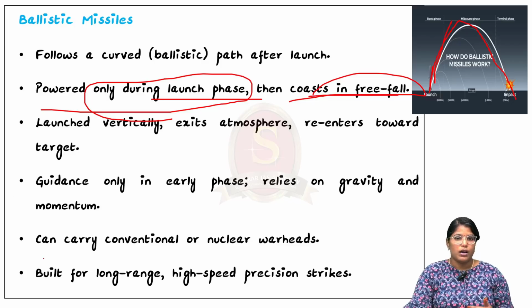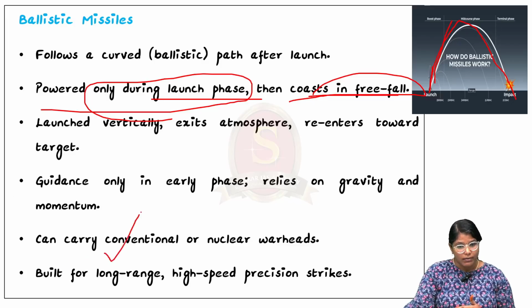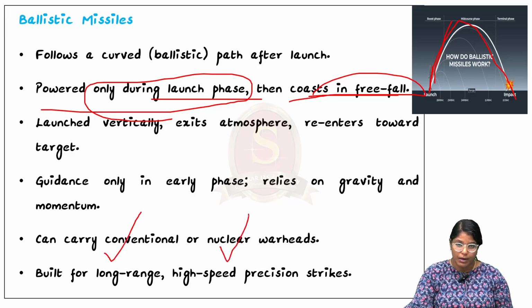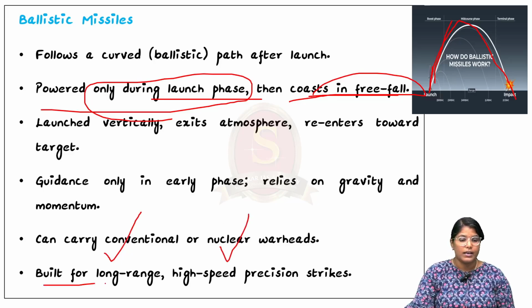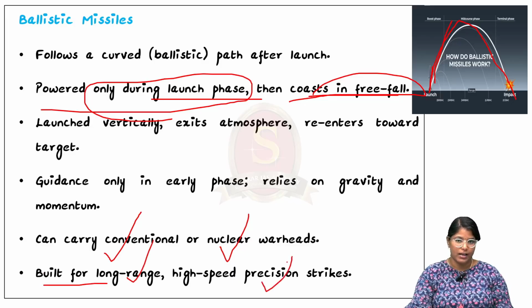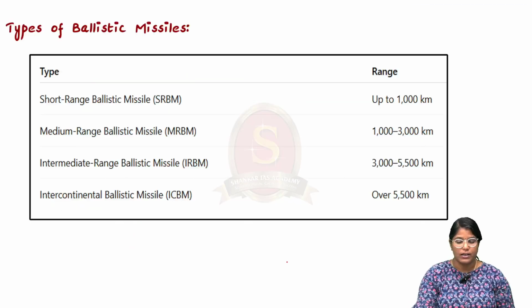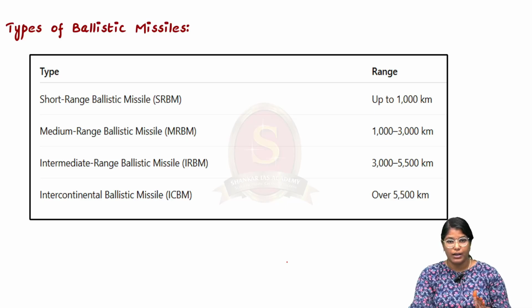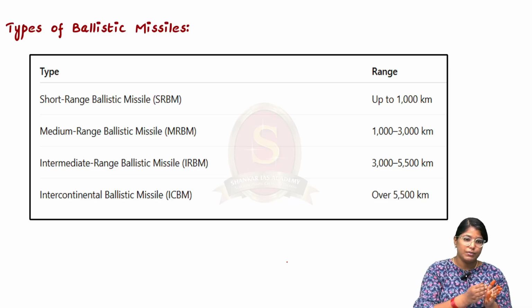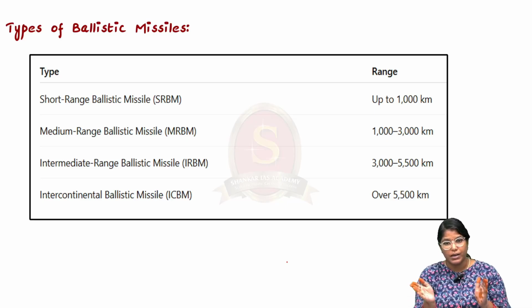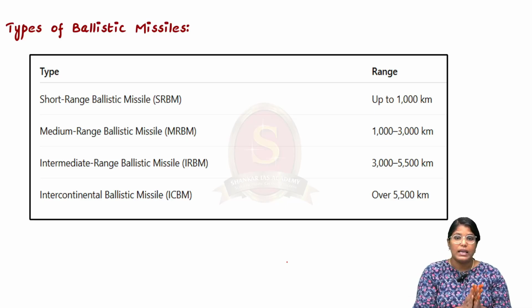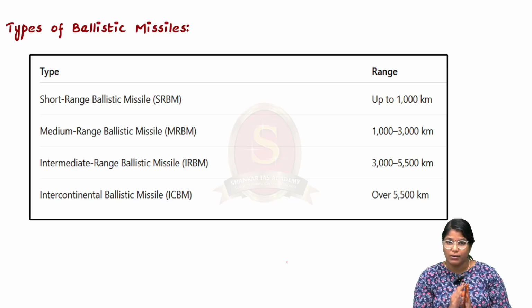Talking about the warhead, it can be both conventional as well as nuclear. Both can be launched through a ballistic missile, and it is built for long range and high speed precision strikes. So this is about the ballistic missile. Now moving on, here I have given you the types of ballistic missile. It starts from short range to intercontinental ballistic missile. If you know whether India possesses an intercontinental ballistic missile or not, you can leave the name of the missile in the comment section.